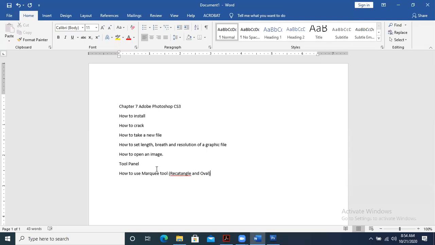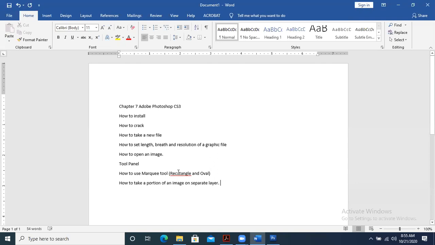Okay, then what did we do? How to take a portion of an image on a separate layer. This is the thing that we have understood now.